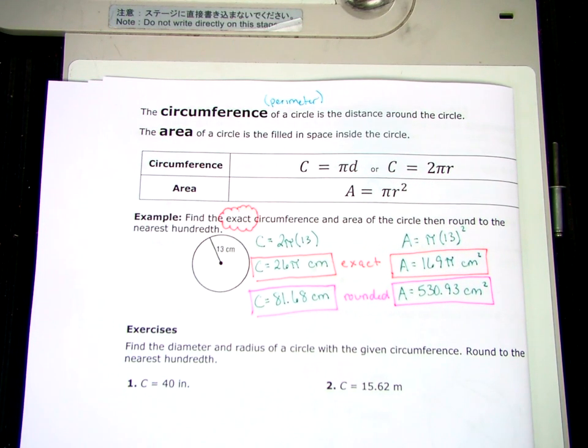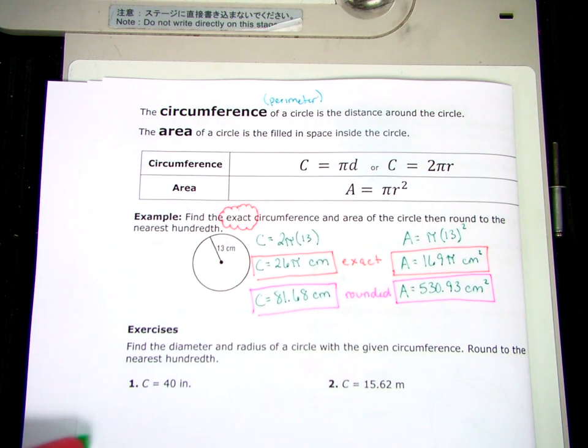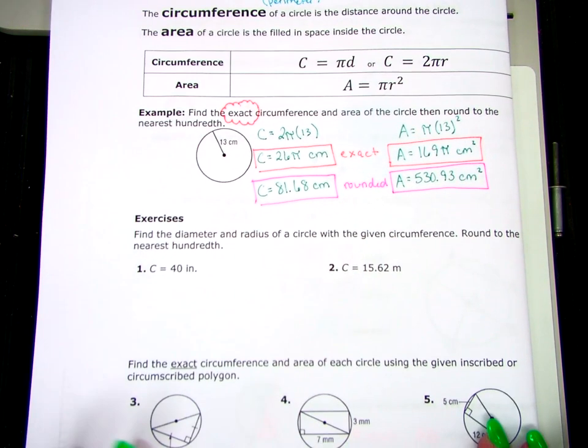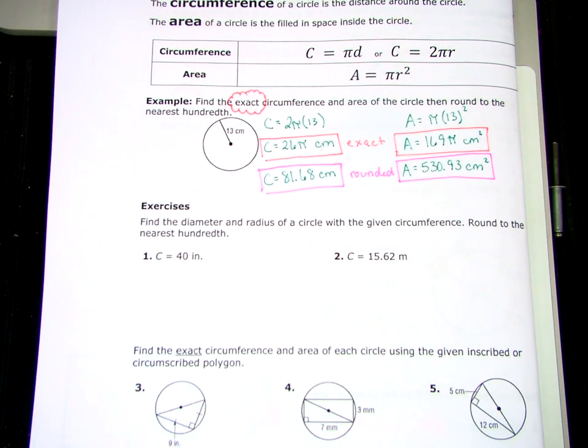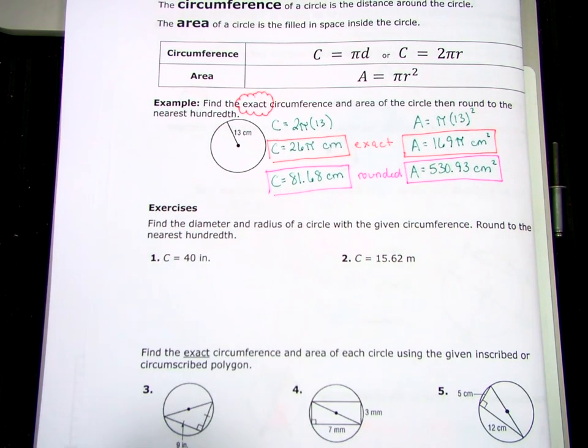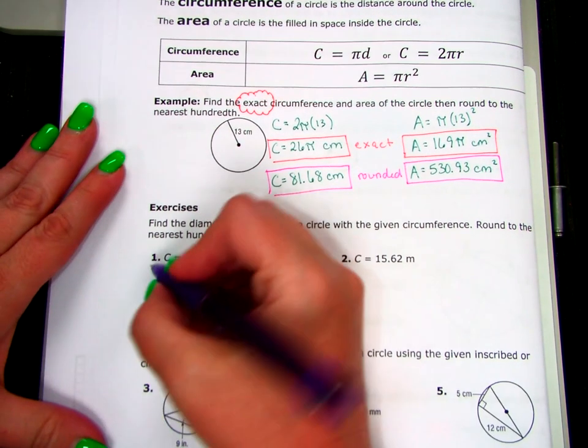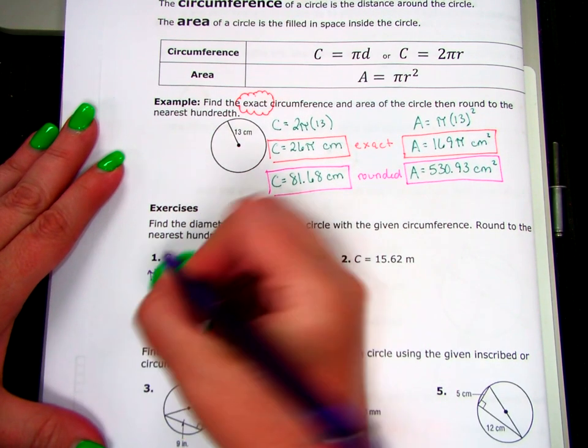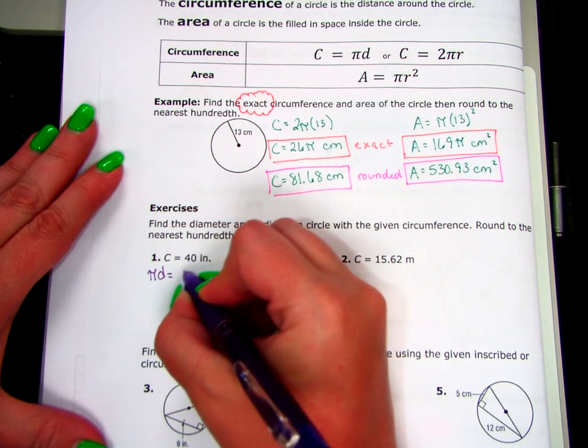Questions? Sometimes, occasionally, we'll work backwards. We'll be given either the circumference or the area, and we'll have to work backwards to find the diameter and the radius. So find the diameter and radius of a circle with the given circumference. Okay? So I know that we find the circumference by doing either pi times d or 2 pi r. I'm going to do pi times d. We could do it the other way around, but this is the way I'm going to do it.